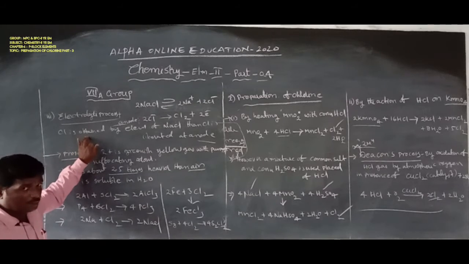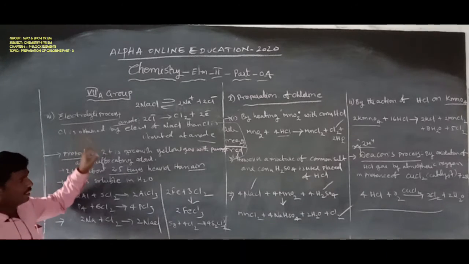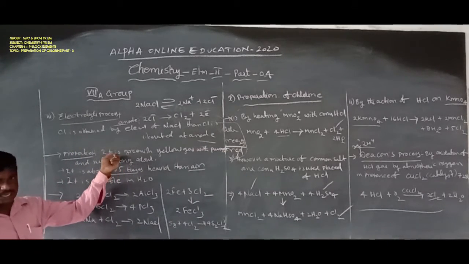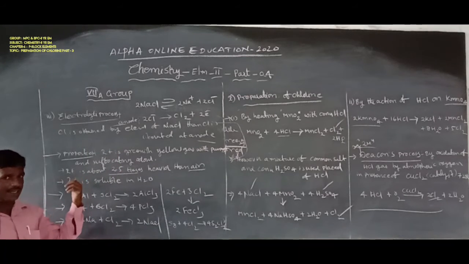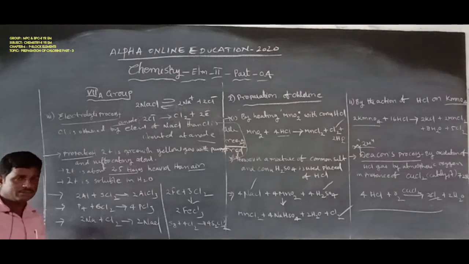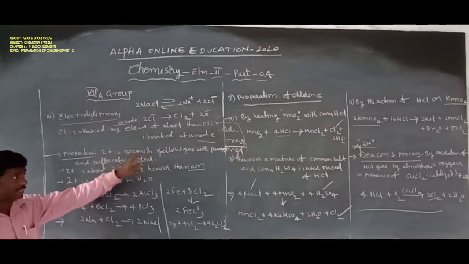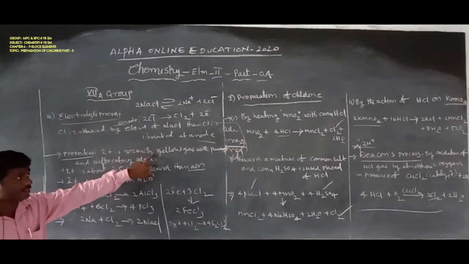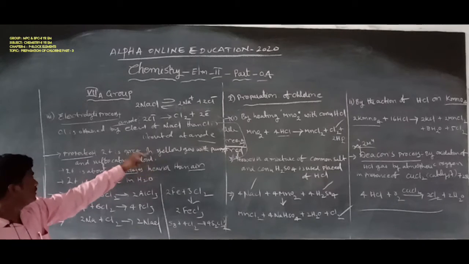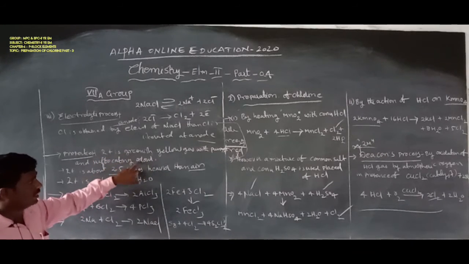Next, the properties of chlorine. The first property: chlorine is a greenish yellow gas with a pungent or suffocating odor.